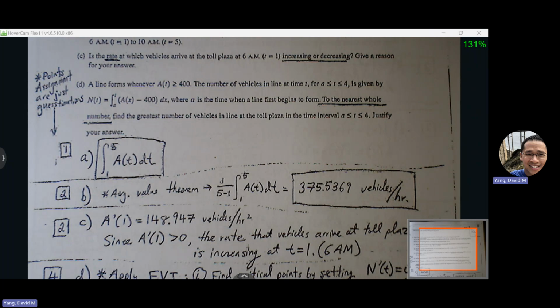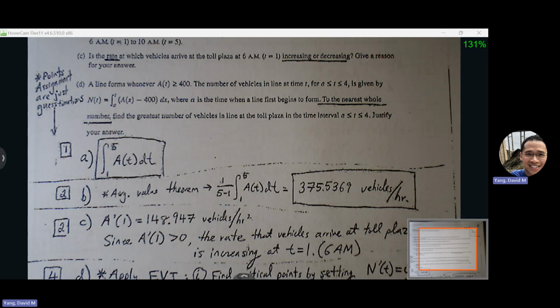Part D: a line forms whenever A of t is greater than or equal to 400. The number of vehicles in line from this unknown a value, they don't give us that a yet, between a and 4 is given by n of t, where a is the time at which the line first begins to form. To the nearest whole number, find the greatest number of vehicles in line at the toll plaza from a to 4. Justify your answer. So we see these words, greatest number of vehicles.